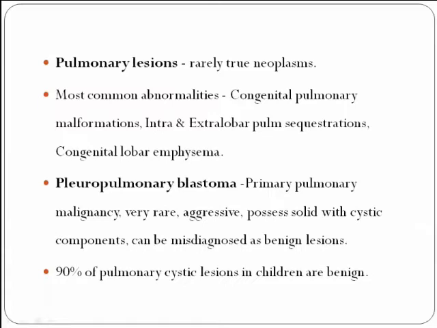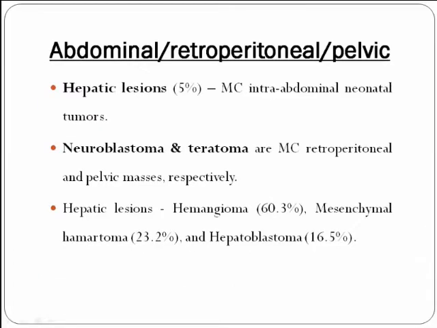Coming to pulmonary lesions, the pulmonary lesions are rarely true neoplasms. The most common abnormalities found in the pulmonary area are congenital pulmonary malformations, intra and extralobar pulmonary sequestrations, and congenital lobar emphysema. The pleuropulmonary blastomas are the primary pulmonary malignancies, which are very rare, aggressive tumors. They possess solid with cystic components, and can be misdiagnosed as benign lesions of the pulmonary area. Around 90% of the pulmonary cystic lesions in children are benign.